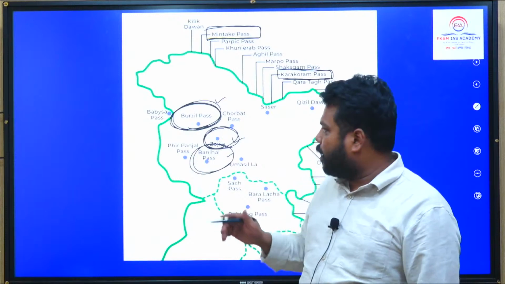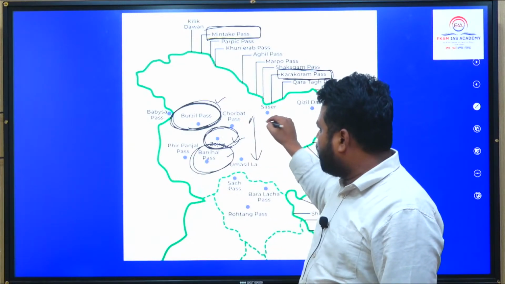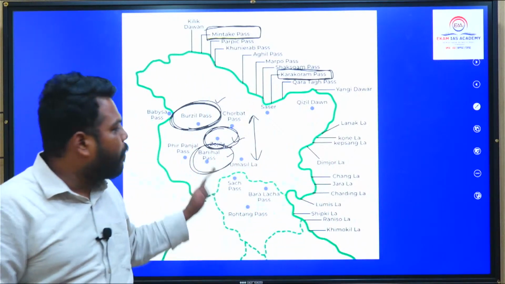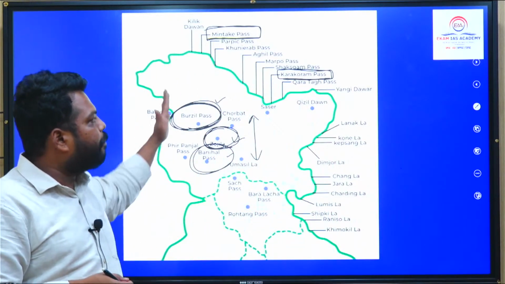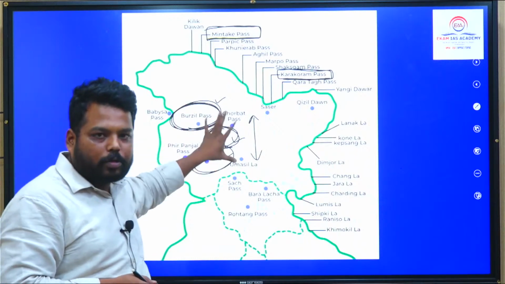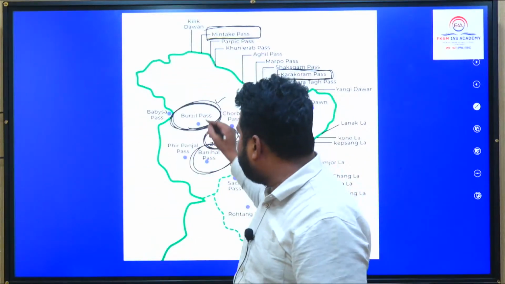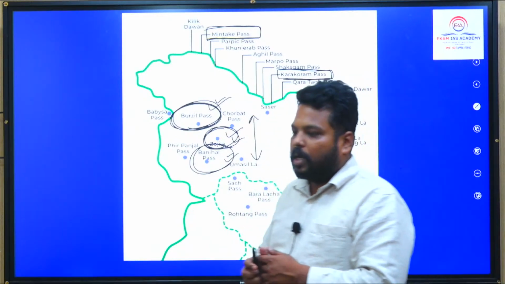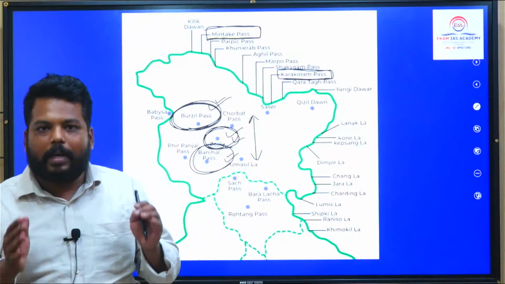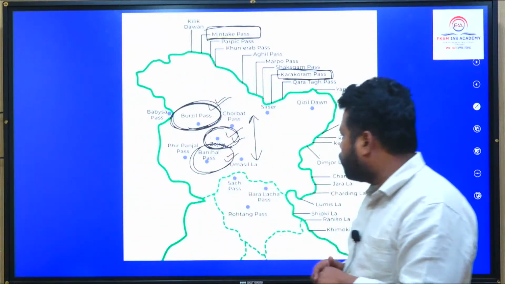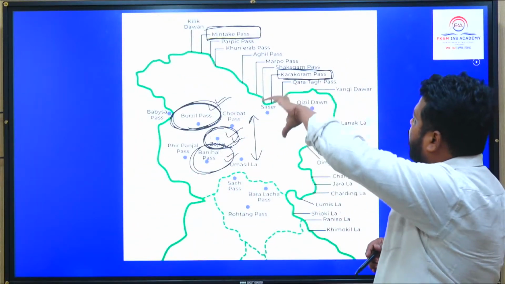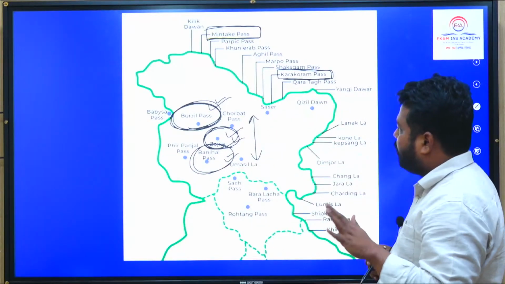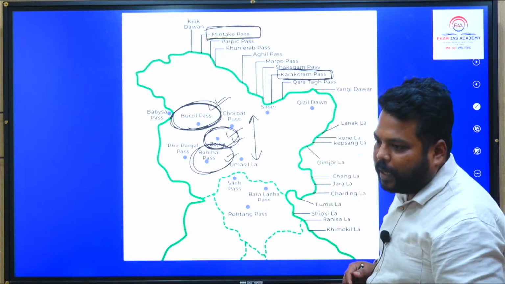But this time, according to my guess, they might give you, because many passes were in news, the passes and ask you to arrange them from north to south. Here, in north to south, chances are very great that they would be asking questions from Burzil Pass, Jojila Pass and Banihal Pass. So make sure that you try to remember these passes according to their north-south extension. Mintaki Pass, Karakoram Pass, Burzil Pass, Jojila Pass, Banihal Pass. Make sure that you remember them in Kashmir location.